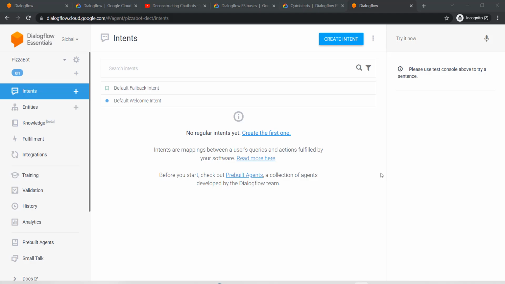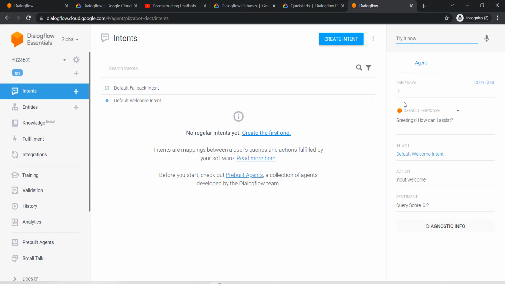So as I discussed in the last video, let's get started with intents. When you create a new agent, you will always see these two intents: default welcome intent and default fallback intent. Let me show you in action what is the significance of this. If you go to the try it now, and if I say hi, let's see what happens.